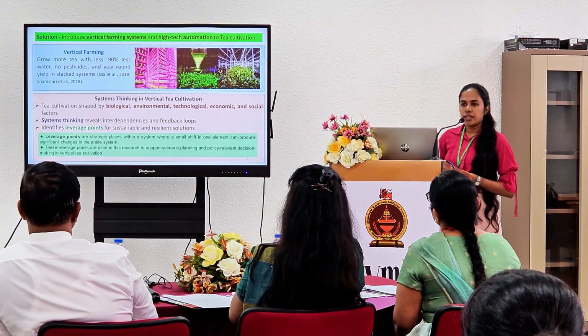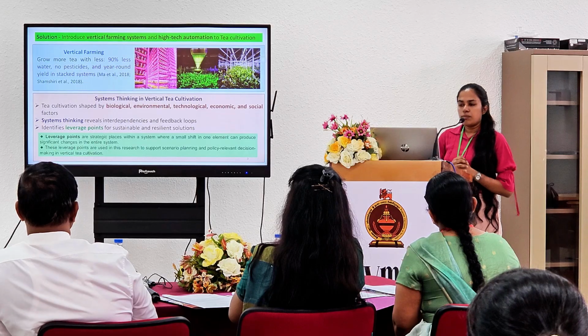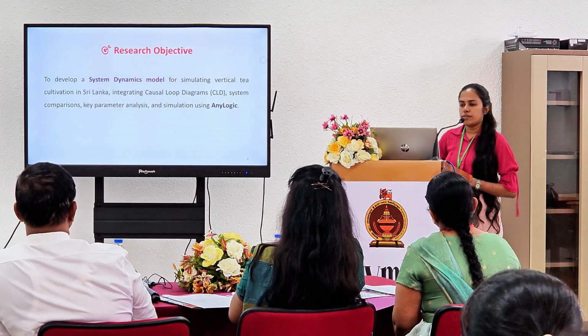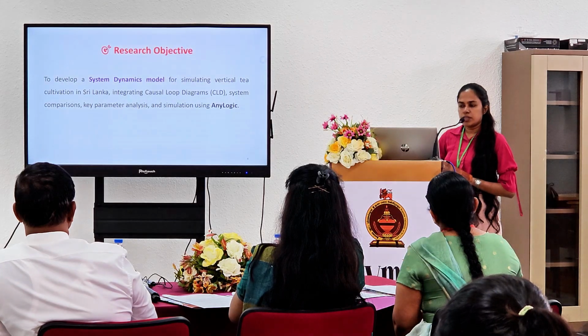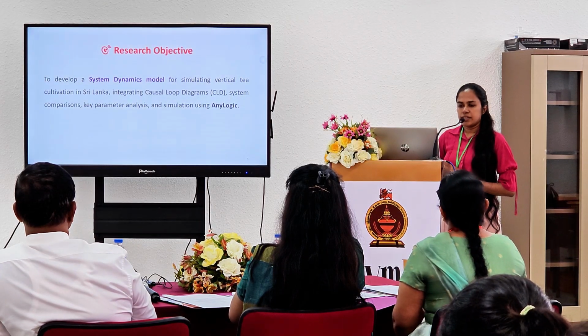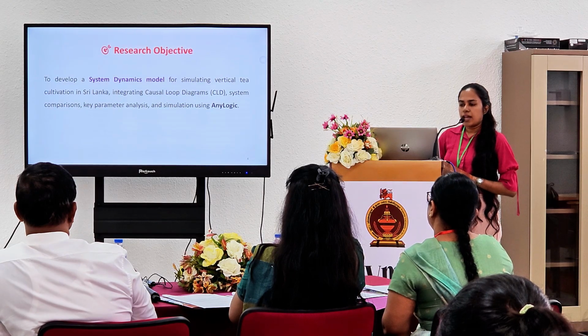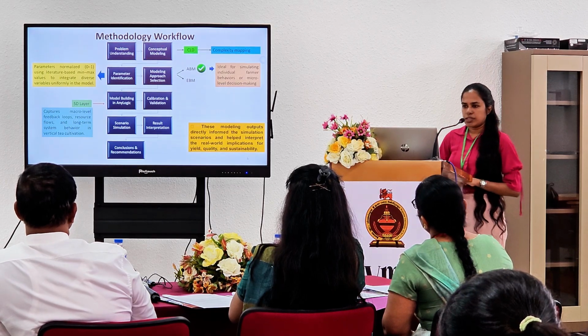In the system thinking approach, we can see how different factors affect each other by using the whole picture of the tea plantation. So our main research objective is to develop a system dynamic model to simulate vertical tea cultivation in Sri Lanka, integrating a causal loop diagram and simulation by using AnyLogic software. This is the full workflow of our methodology.